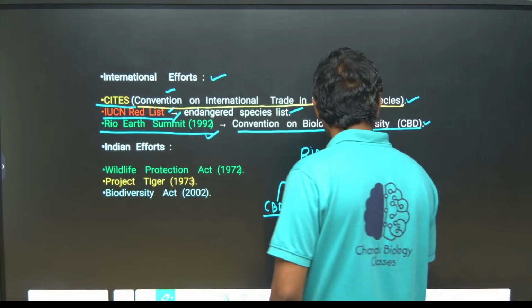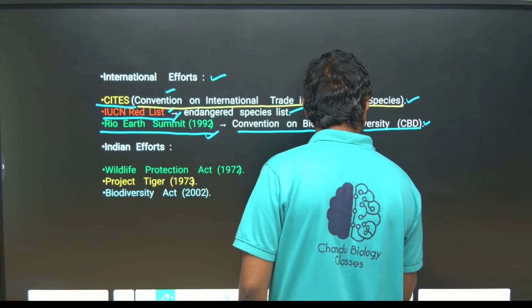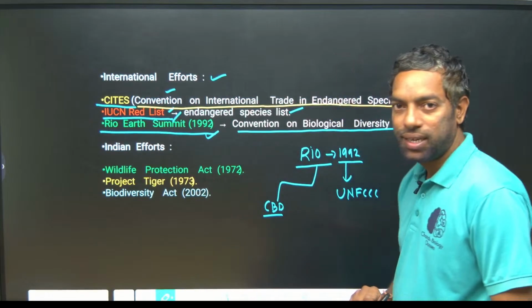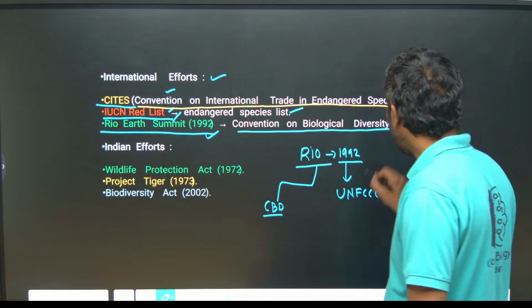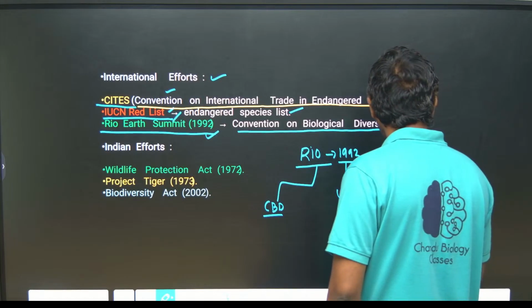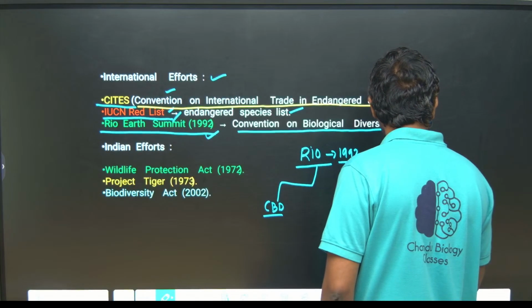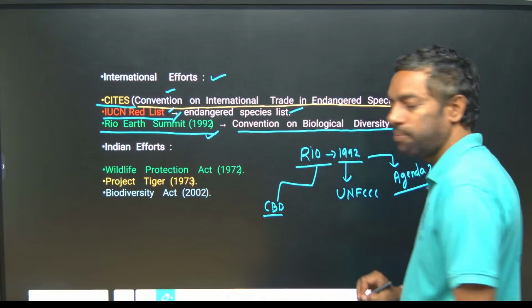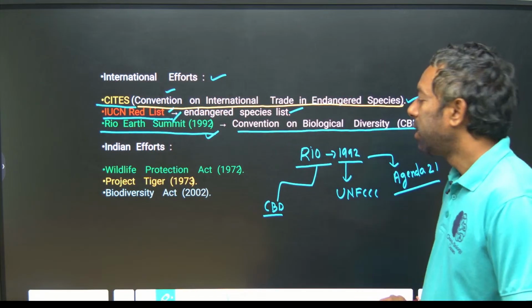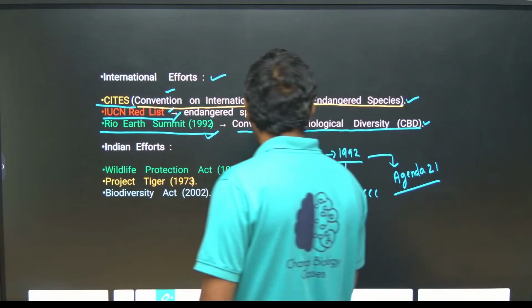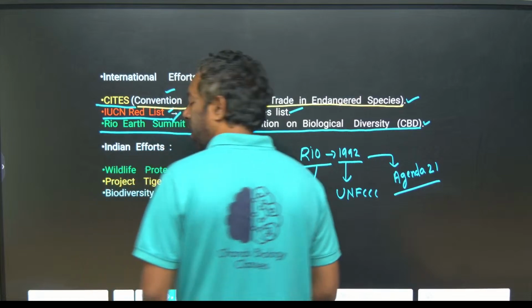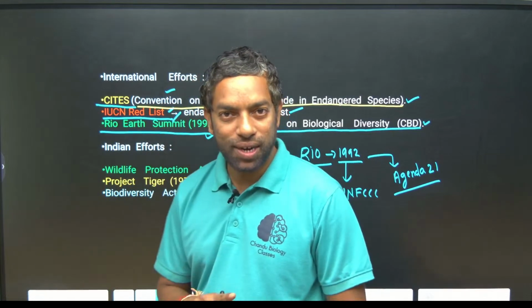Second one is UNFCCC, the second convention. Third convention is Agenda 21, Rio Earth Summit. Okay. CBD, Convention on Biological Diversity, has two protocols. Convention is different, protocol is different.